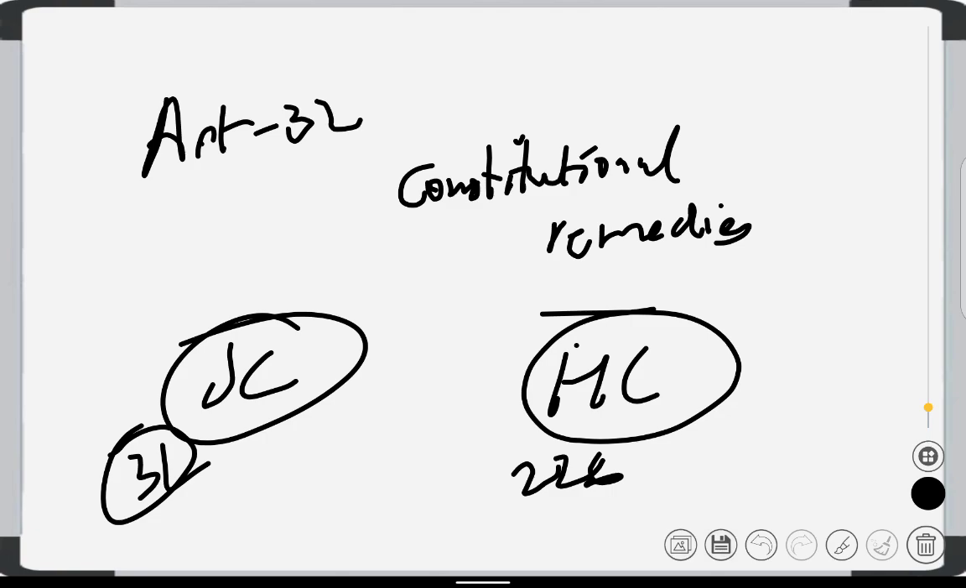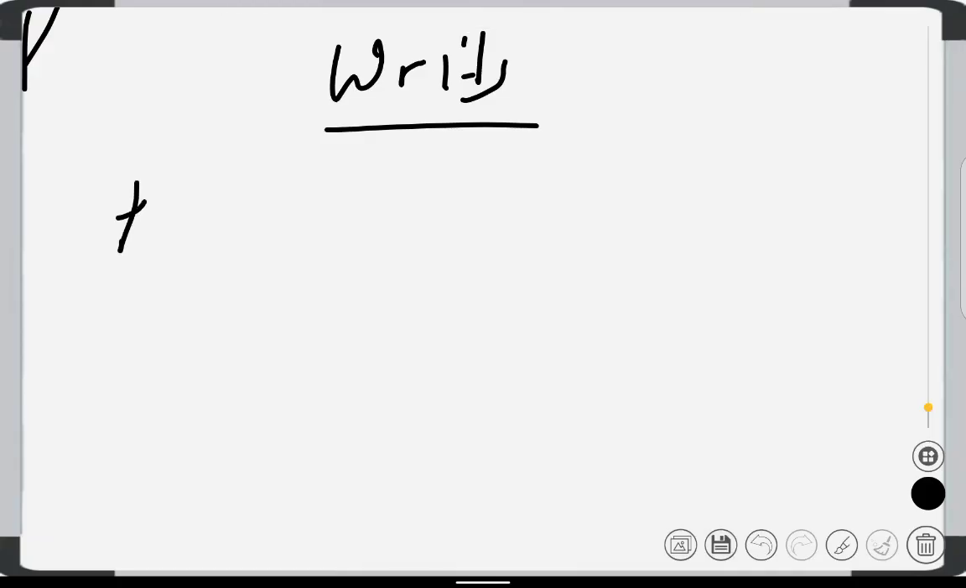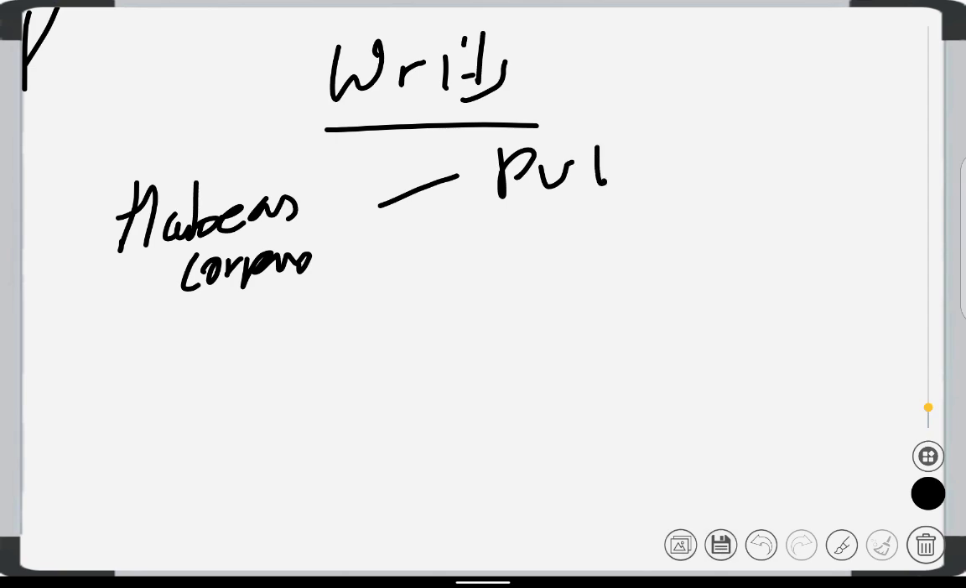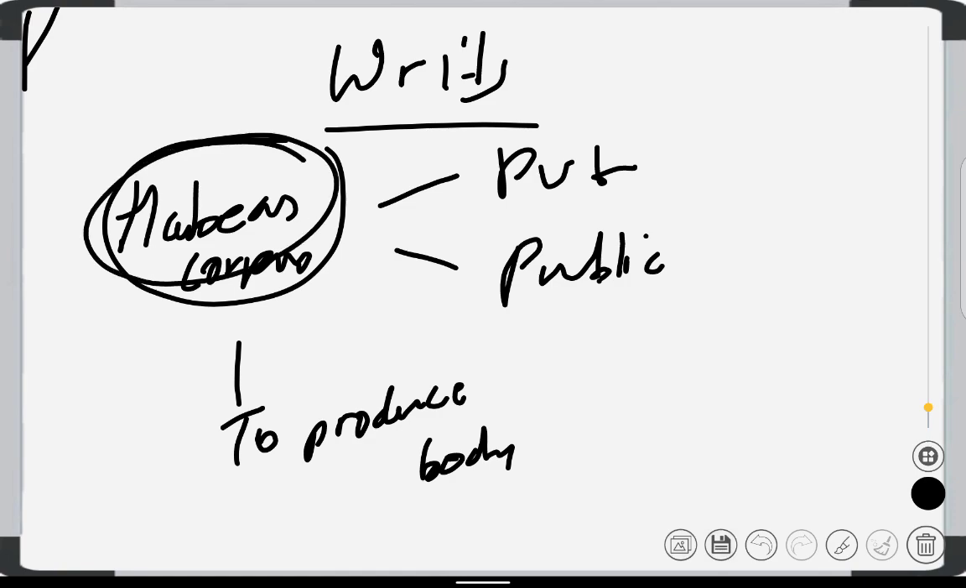How are these fundamental rights enforced by the courts? By writs. What are the writs? First is habeas corpus. This can be issued against private as well as public authorities. Habeas corpus means to produce the body. If anyone is illegally detained, he must be produced in the court of law. That is called habeas corpus.